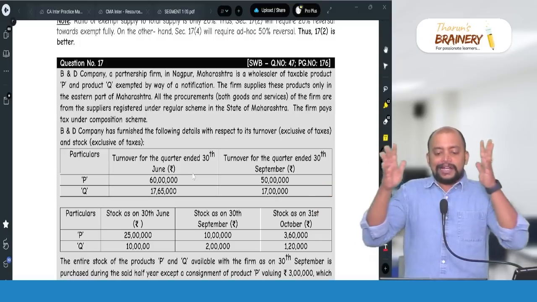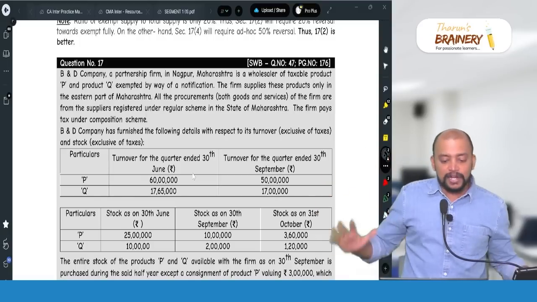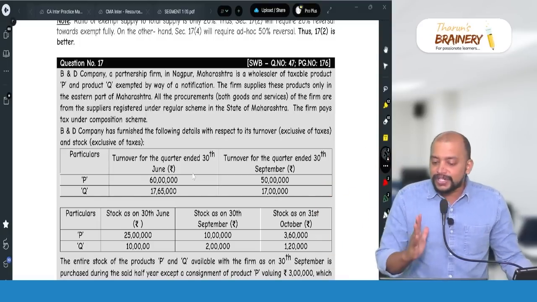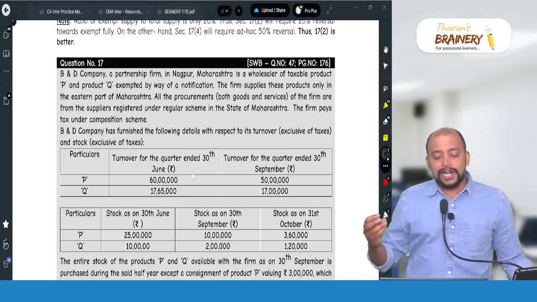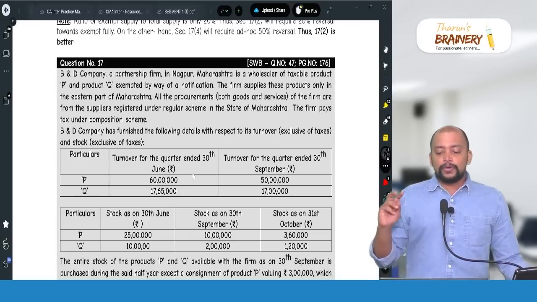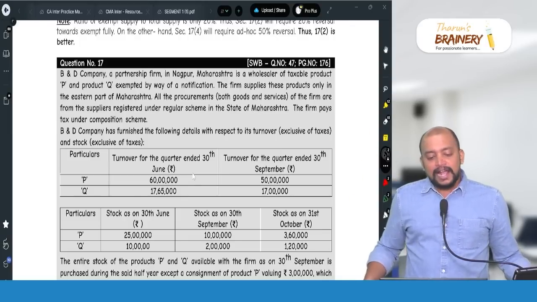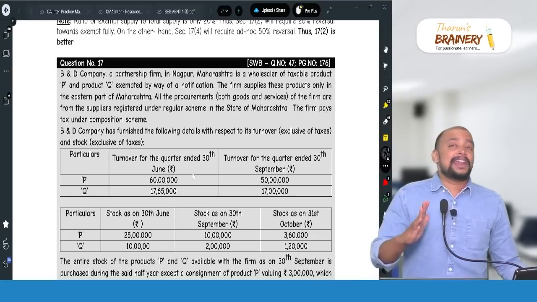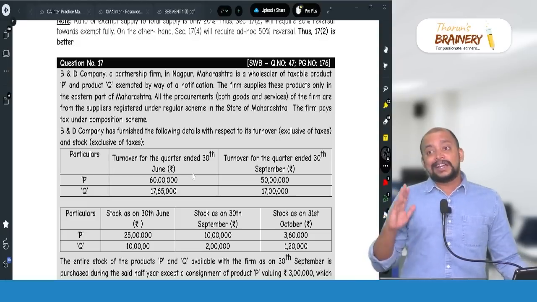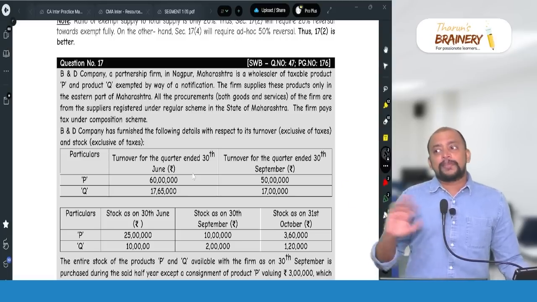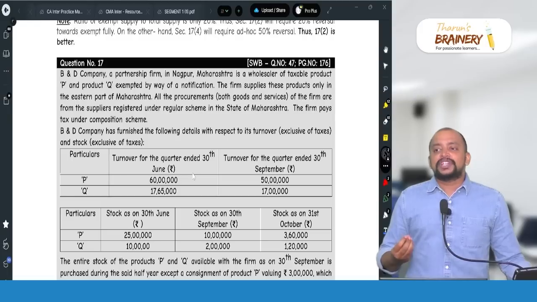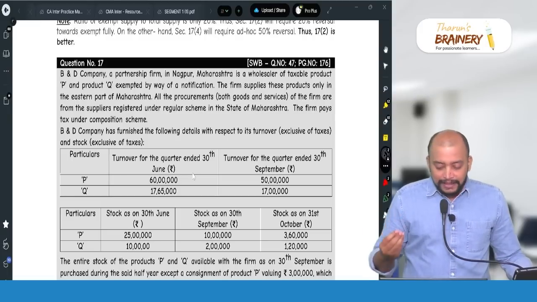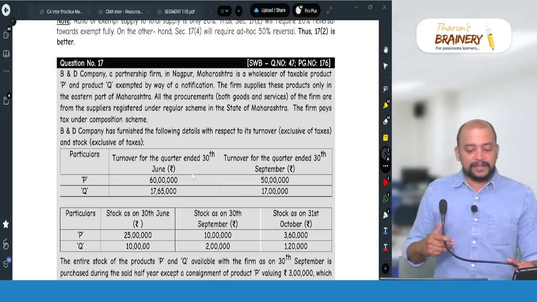So now they are under which scheme? Regular scheme or composition scheme? Composition scheme. But they make procurements from the persons who are under regular scheme. Now two products they are making, taxable product P and Q exempted product, and they are a trader. They are a trader under composition scheme, they are not manufacturer. So being a trader under composition scheme, they need to pay GST only on taxable supplies, not on exempted supplies.